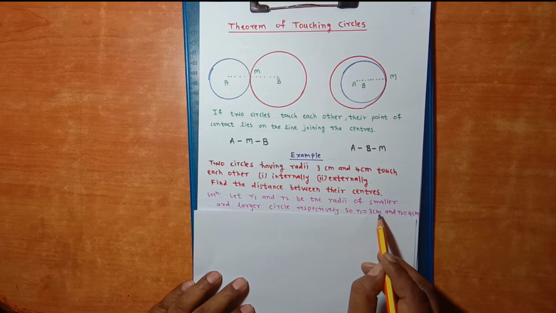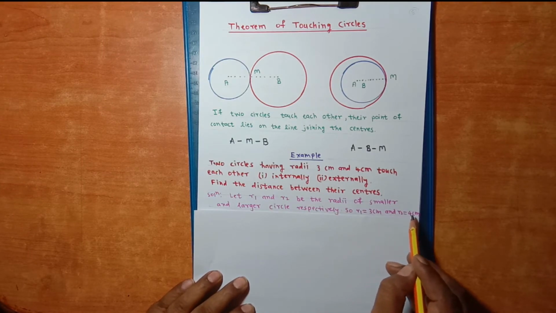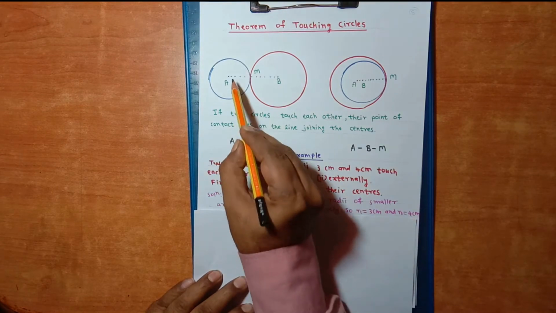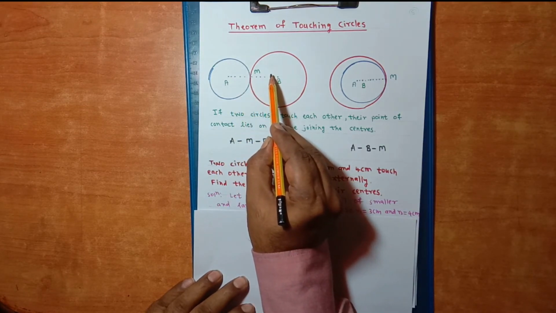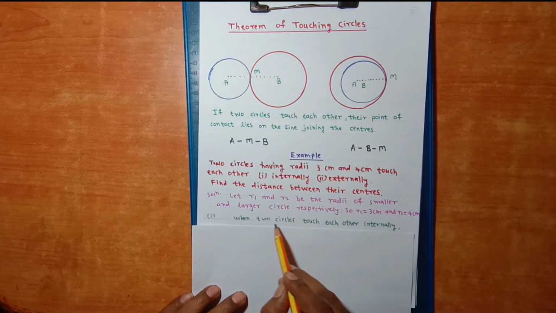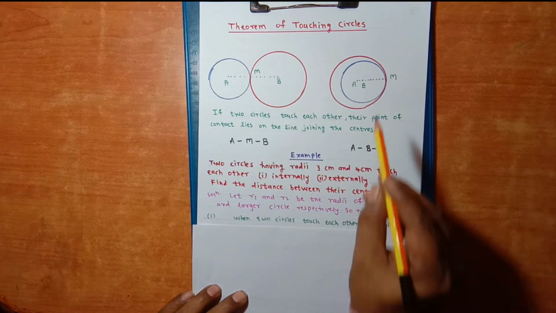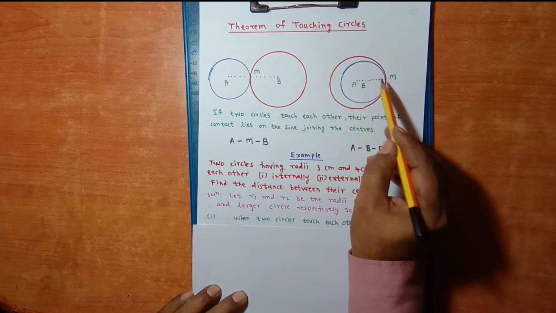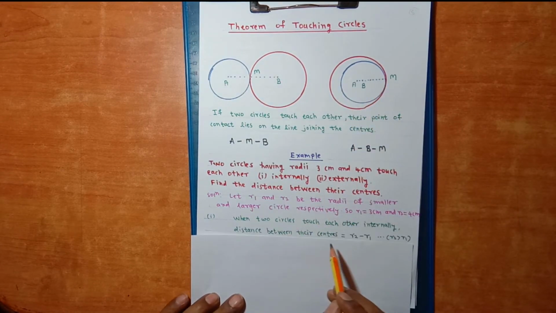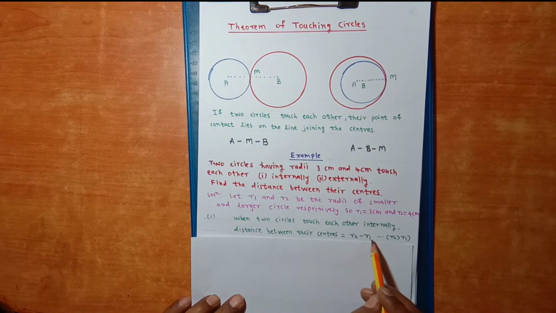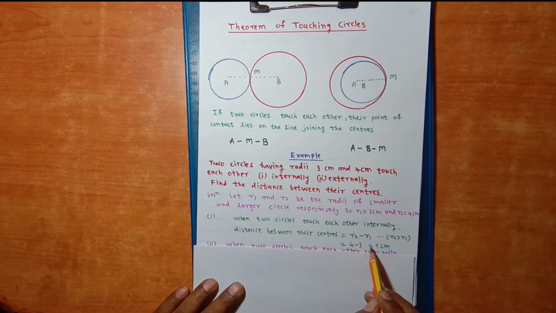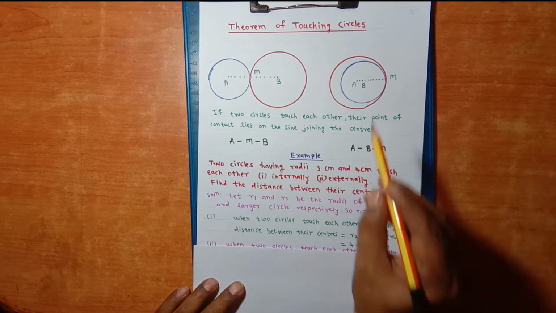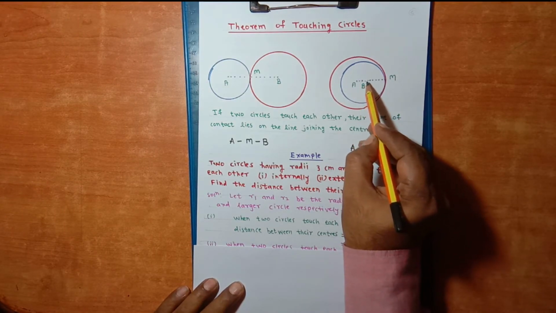So R1 is equal to 3 cm and R2 is equal to 4 cm. Here the radius of this circle is 3 cm and the radius of this circle is 4 cm. Now when two circles touch each other internally, as they do here, the distance between their centers is equal to R2 minus R1. Here R2 is greater than R1. So we get 4 minus 3 is equal to 1 cm. So here the distance between their centers is 1 cm.